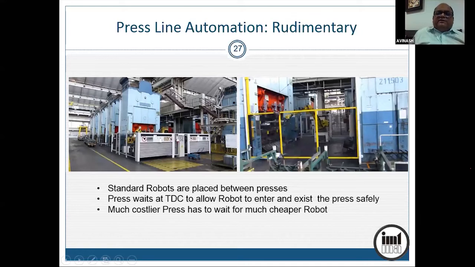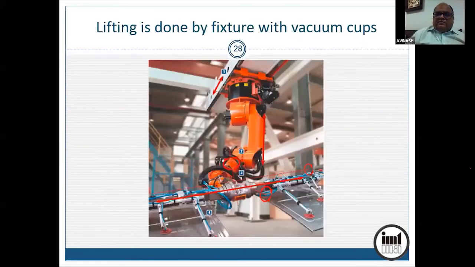Which means that it is desirable that the press should not stop anywhere, should not wait for the robo. The robo has to find time, squeeze in and pick up the part and place the part safely. Okay. So that is the next generation, where the robos are suspended upside down on some linear axis, and they carry these vacuum cups with some fixtures which can grip the parts, maybe 2 parts at a time or 4 parts at a time sometimes, and they can pick and place.